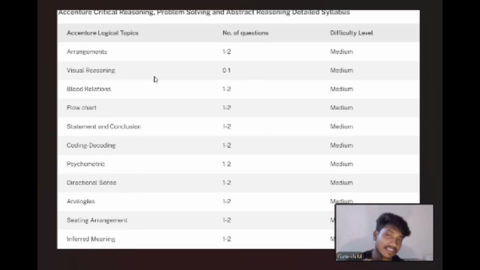For Accenture, here is the detailed syllabus for critical reasoning and problem solving and abstract reasoning. For Accenture logical topics, they give arrangements, visual reasoning, blood relationships, flowcharts, statements and conclusions, coding and decoding, psychometric, directional sense, analogies, sitting arrangements, and inferred meaning.